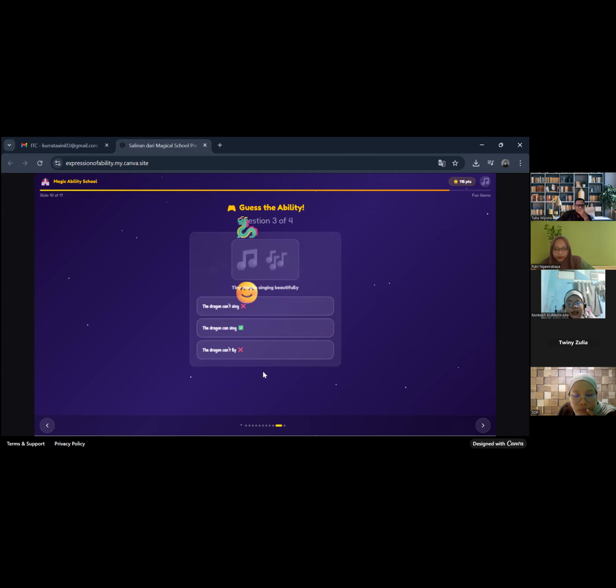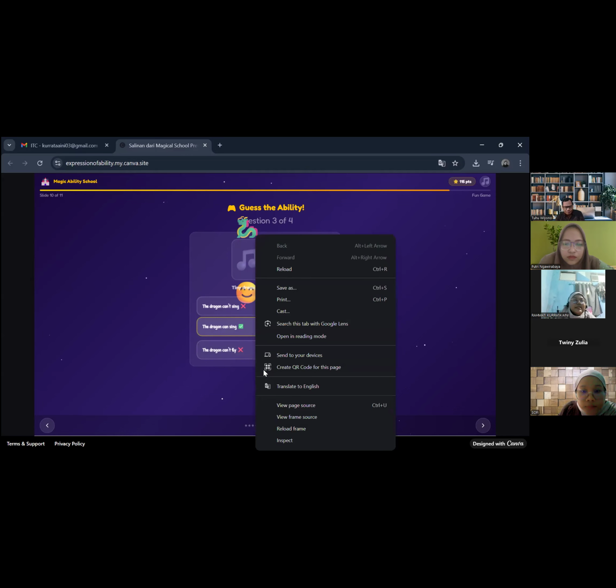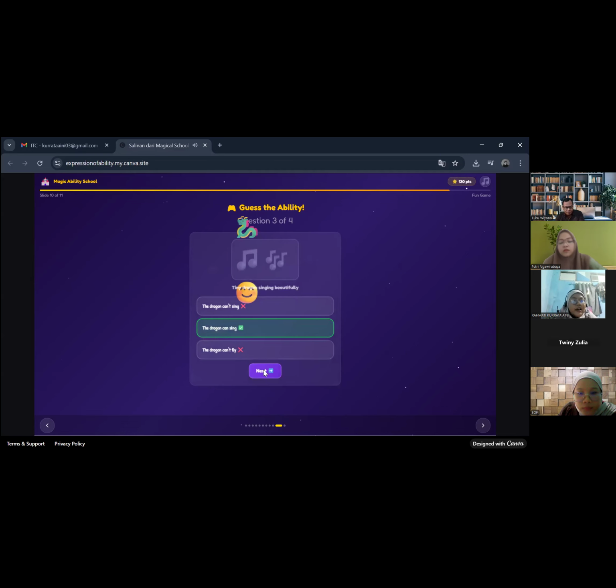Look at a tiny dragon. The tiny dragon is singing beautifully. So, the right answer is the dragon can't sing, the dragon can sing, or the dragon can't fly. The dragon can sing. Yes, that's right. Okay, now it's the last question.